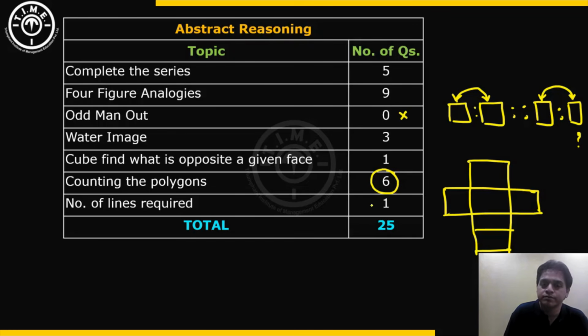There was one question based on how many lines are required to draw that given particular figure. Okay, so there was a figure given, and the question asked was, what is the number of lines that are required to draw that figure? Which was not very difficult to count. So this was moderate difficulty. The difficult questions in this section were the counting the polygon questions. Okay, so now a good number of attempts in this section would be around 20 attempts to be done in 17 to 18 minutes.